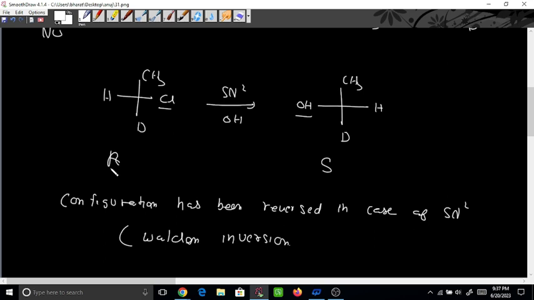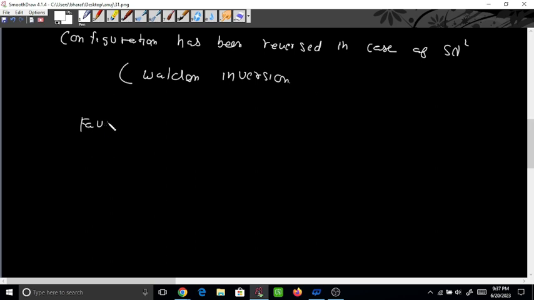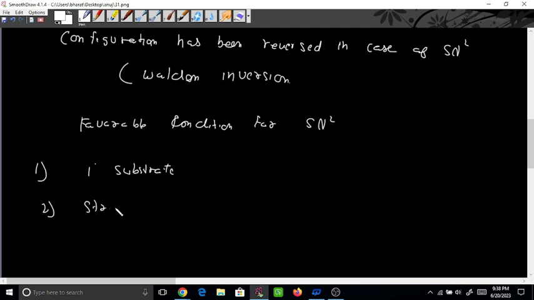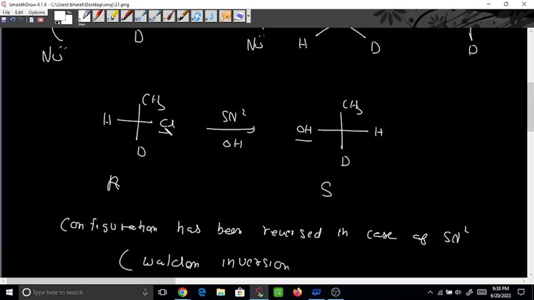So what are the favorable conditions for SN2? SN2 means the substrate will be a 1 degree substrate. If a 1 degree substrate is available, then easily it will go SN2. Also a good leaving group, polar aprotic solvent, and a strong nucleophile. The nucleophile should be strong. If it is not strong, it will not be able to kick chlorine out from here.